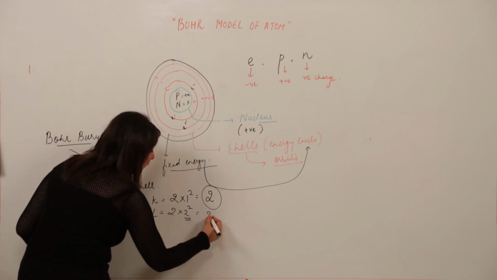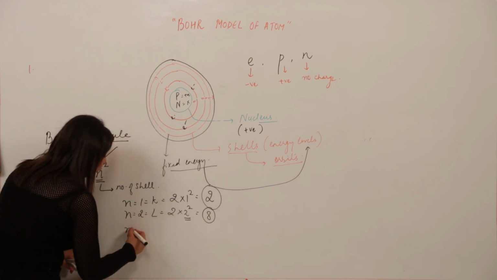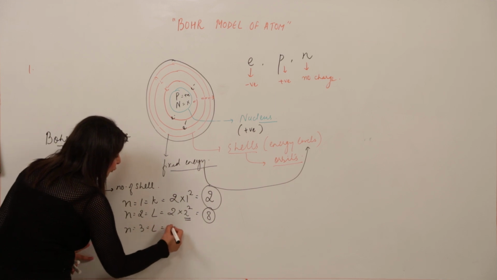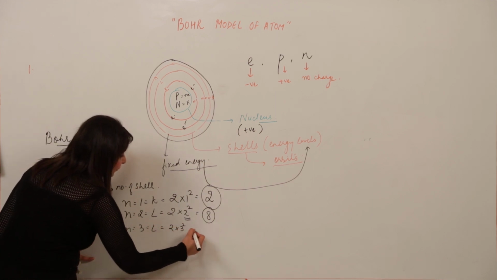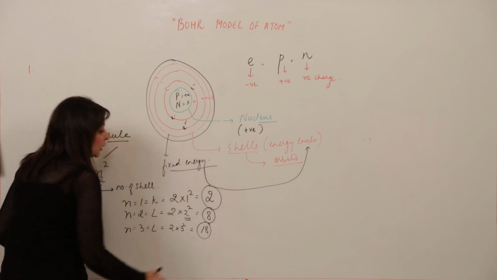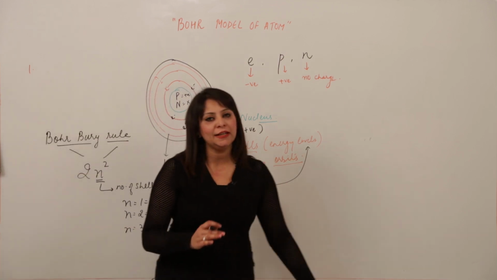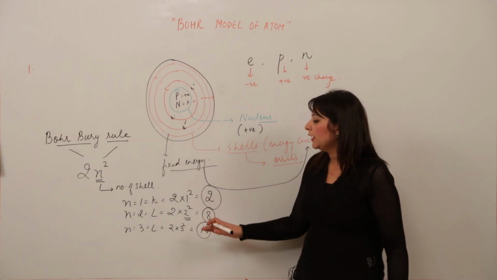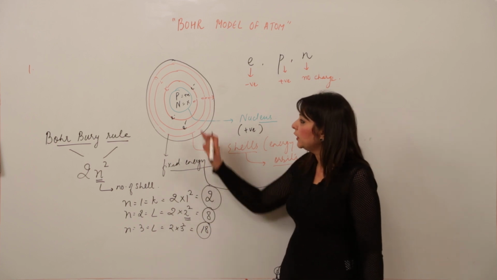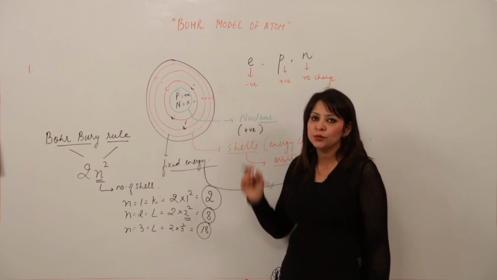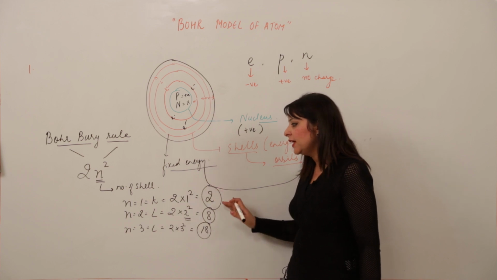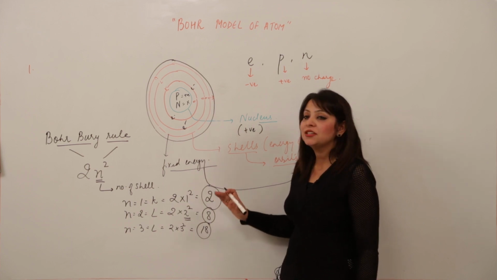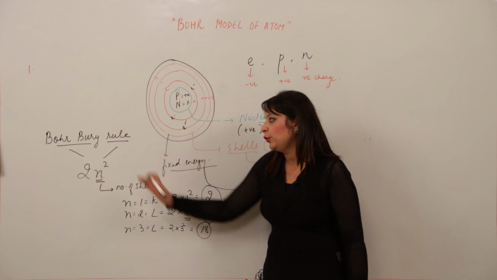So it comes out to be 8. Similarly for the third shell, I put 2 into 3 square, so it comes out to be 18. These are the maximum electrons that a shell can accommodate. This is how you can calculate the maximum number of electrons for the different shells K, L, M and so on. And by this, we can arrange the electrons following the Bohr-Bury rule.